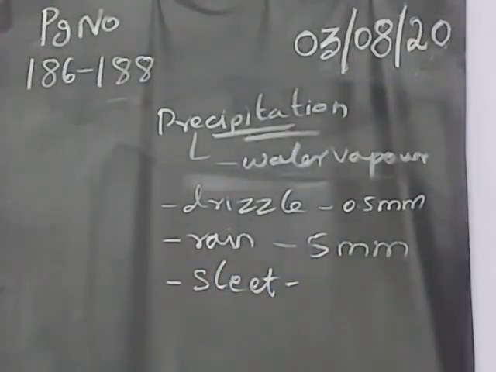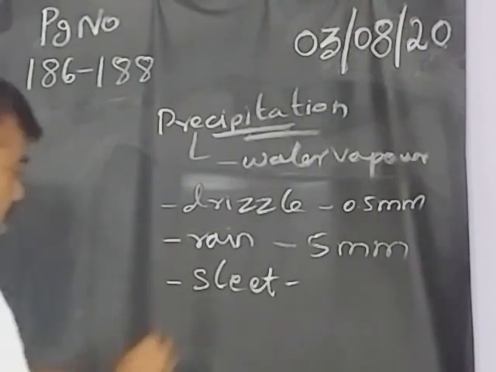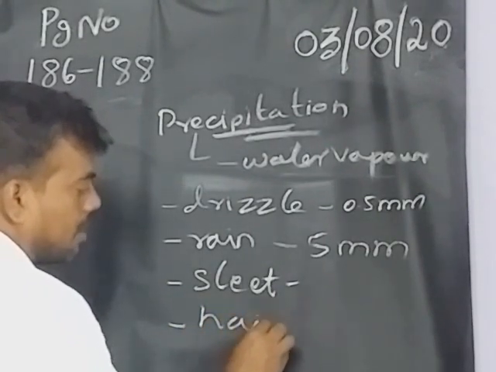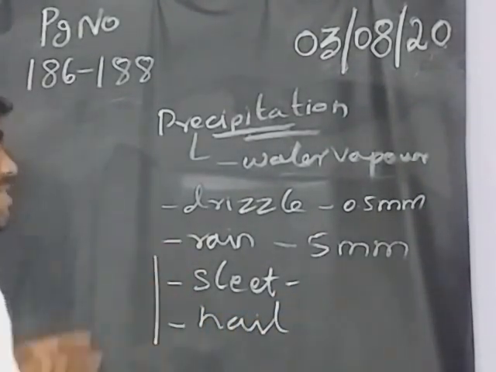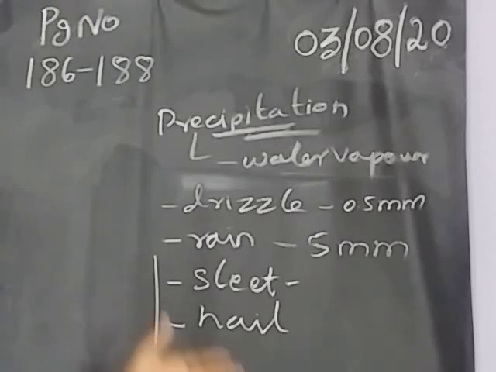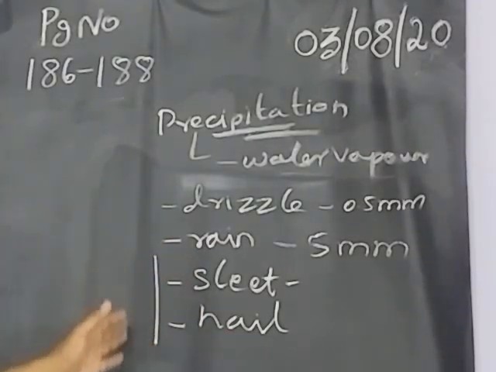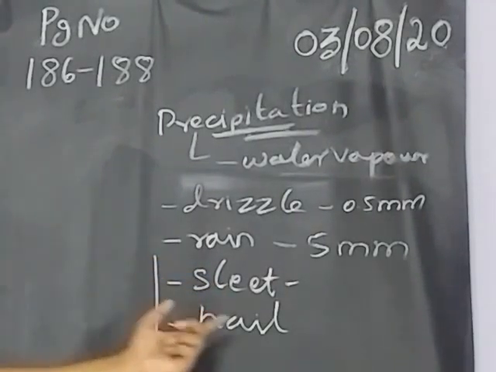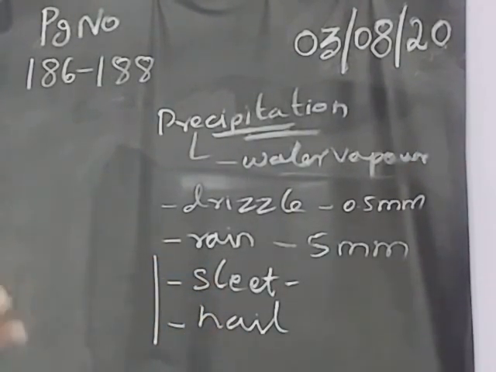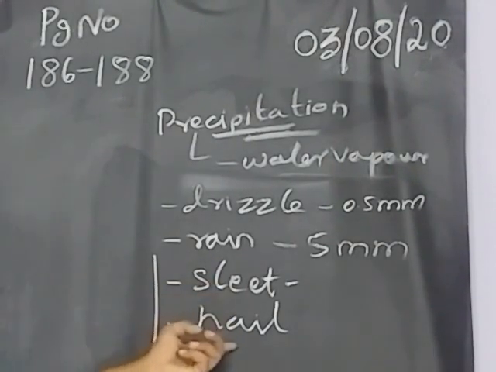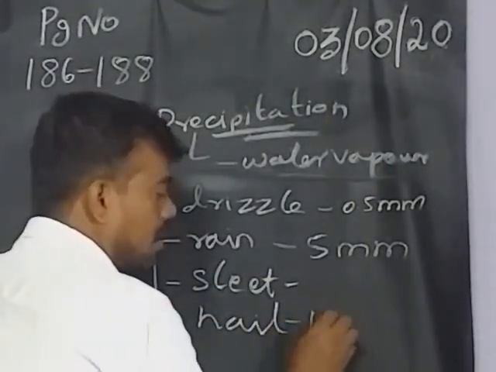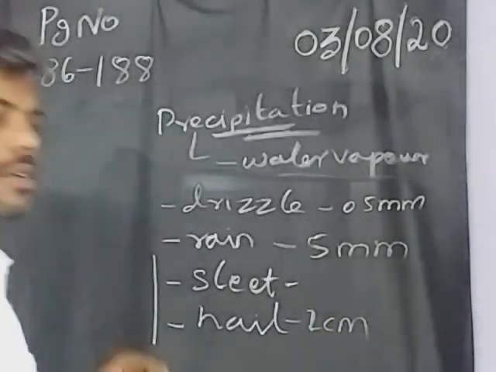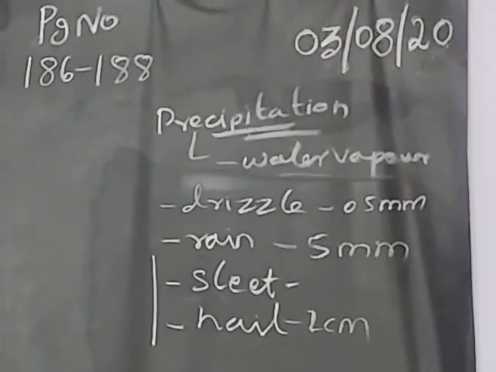When there is heavy rain, we get ice cubes, no? That will be sleet, and another one is hail. These both are the same only. Sleet we can say, hail we can say. Because of this precipitation, we are getting sleet types of rain and hail rains also. With the rain, you will get small ice cubes. So based on the size, it will be different. You will get big ice cubes of 1 centimeter or 2 centimeter.